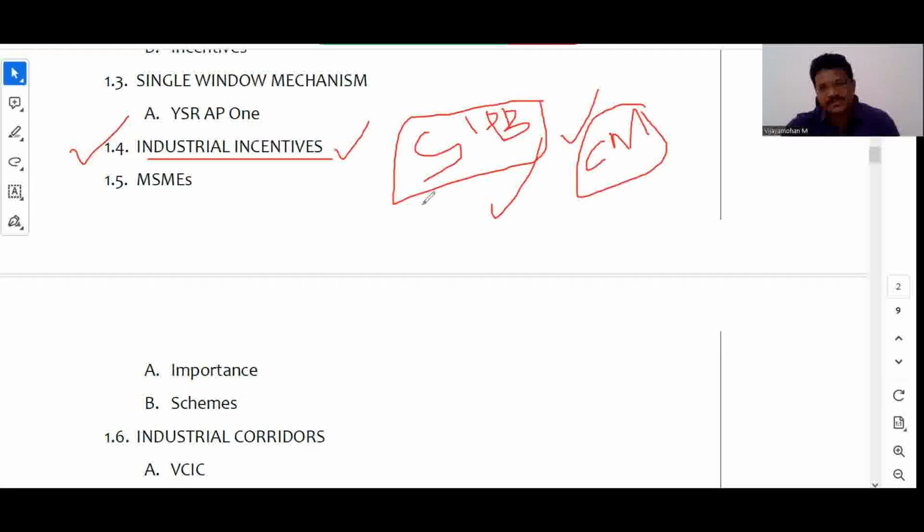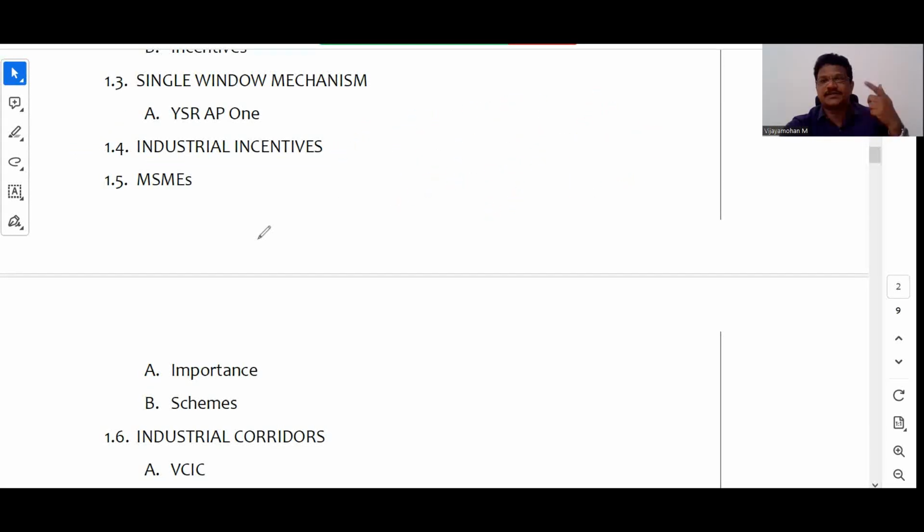For instance, they might ask tomorrow a question on the State Investment Promotion Board: it is chaired by A, Finance Minister, B, Chief Minister, C, Revenue Minister, D, Industries Minister, right? So in this way you need to think that while studying any aspect, how much potential this issue has to get a question in the question paper.